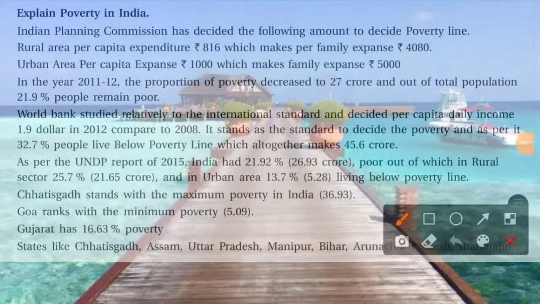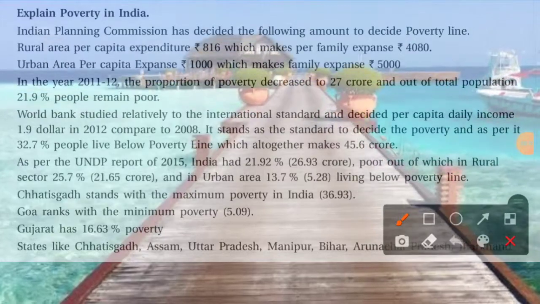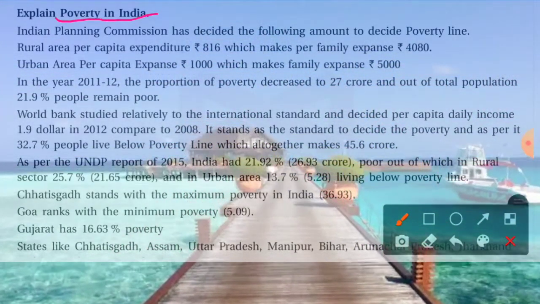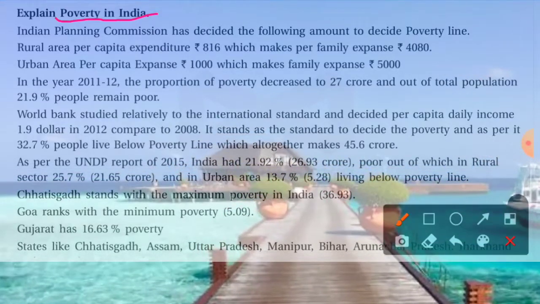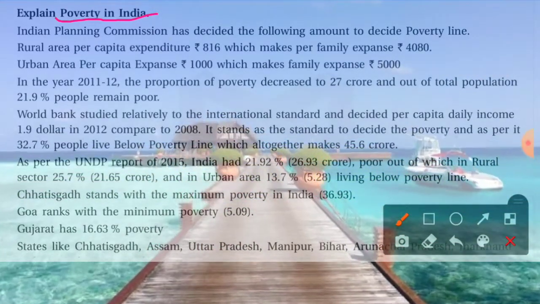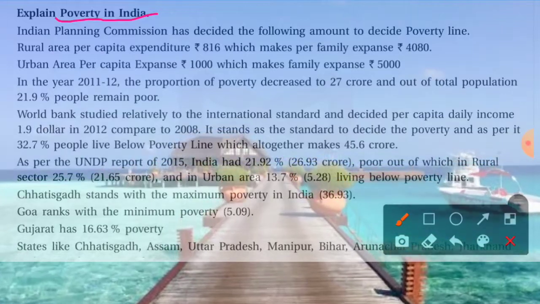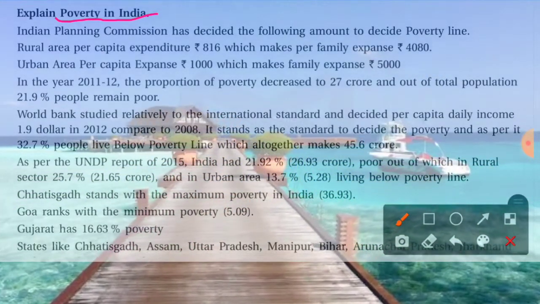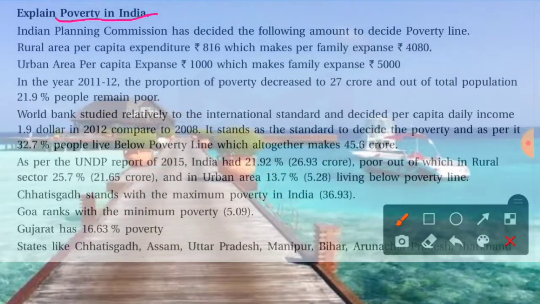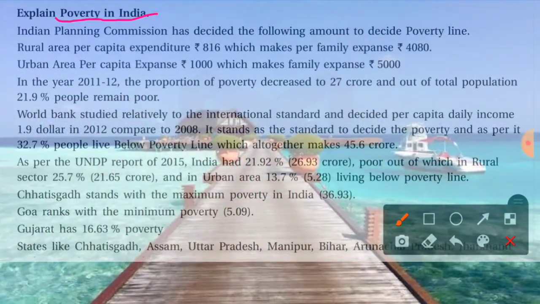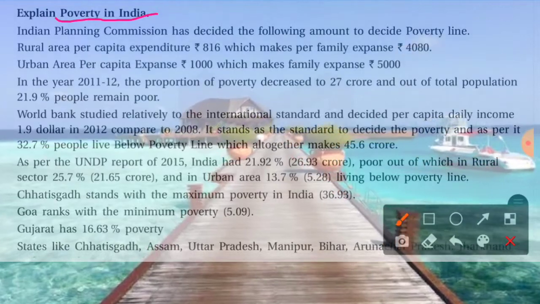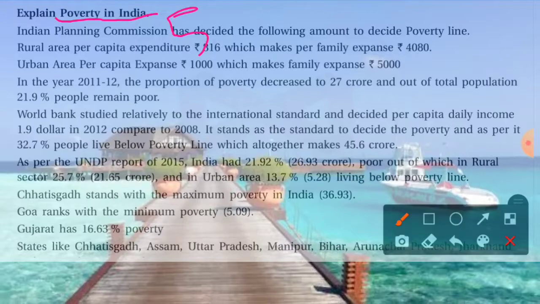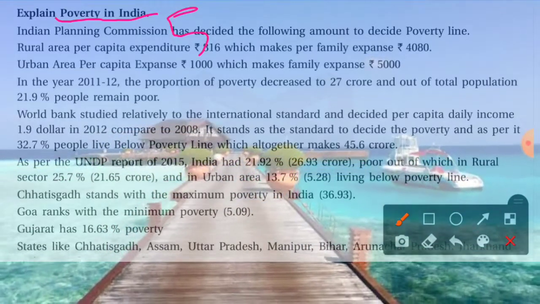Hello students, another important topic is poverty in India. Here the Indian Planning Commission has decided the following amounts to determine the poverty line. The Planning Commission has decided this amount for the rural area as well as the urban area, and it is considered for a family of 5 members. Generally, a family is considered to be 5 members.